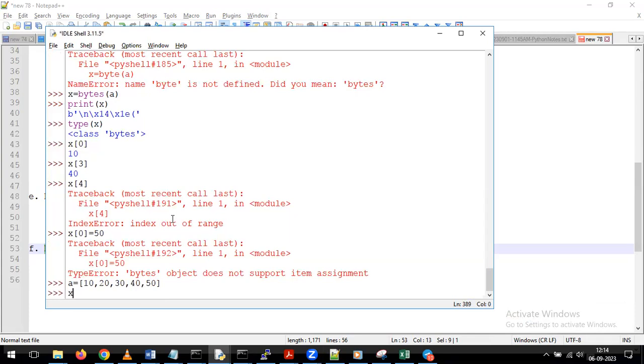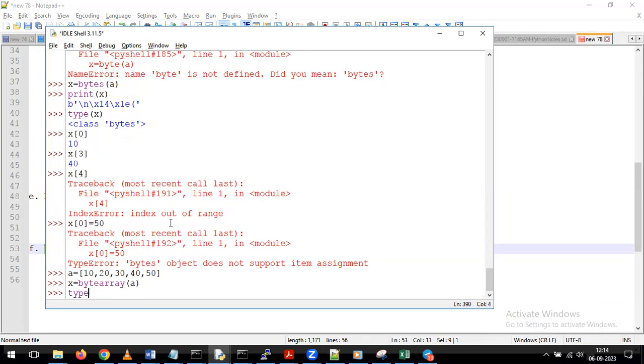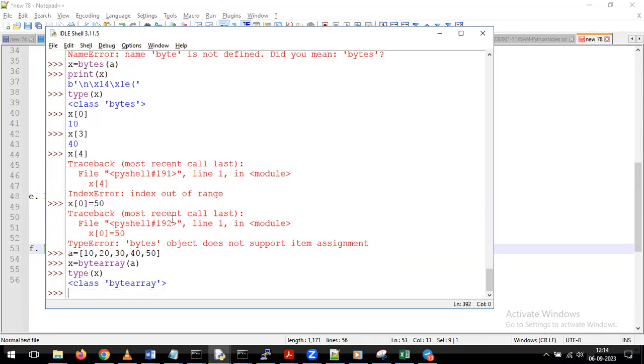Giving some data like this. After that, I'm giving the type of x. If you see, if I'm giving the type of x, what's happening? Now it is showing the data type is nothing but byte array. Now here also we can perform the same slicing operation.